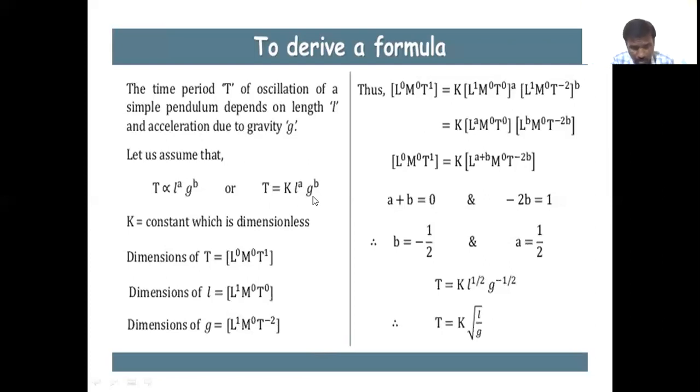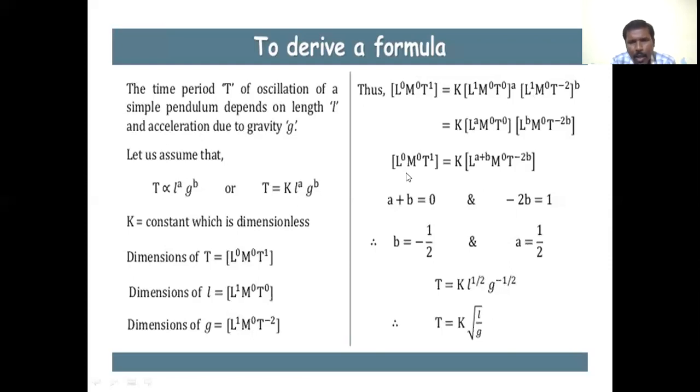That is T to the power of 1 equals k into L power of 1, M power of 0, T power of 0, whole power of a. That is the dimensions of L, as well as we substitute the dimensions of g, that is L power of 1, M power of 0, T power of minus 2, whole power of b. That is k into L power of a, that is L power of 1 into a, that is L power of a, M power of 0, T power of 0, into L power of b, M power of 0, T power of minus 2b.